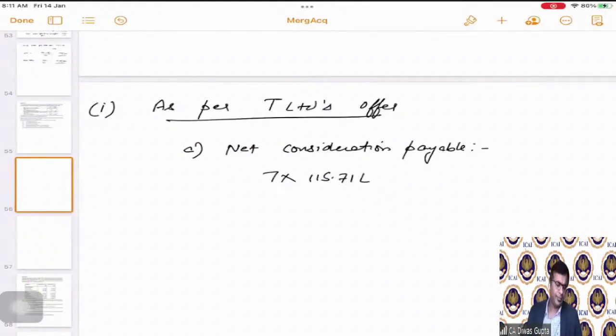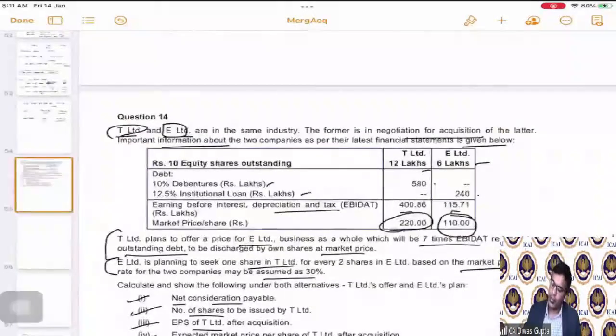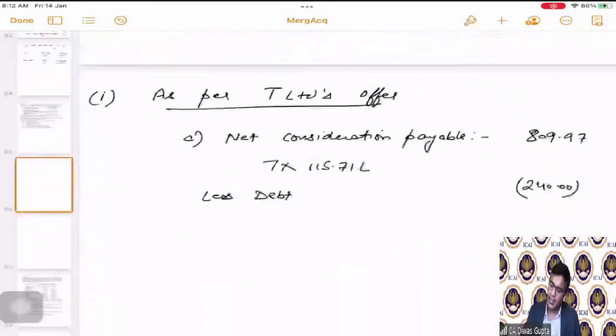lakhs, 809.97, correct? Less debt. Debt of how much? 240, correct? That is the debt of 240, which is 12.5% institutional loan of rupees 6 lakhs. Of rupees lakhs is 240 lakhs, right?